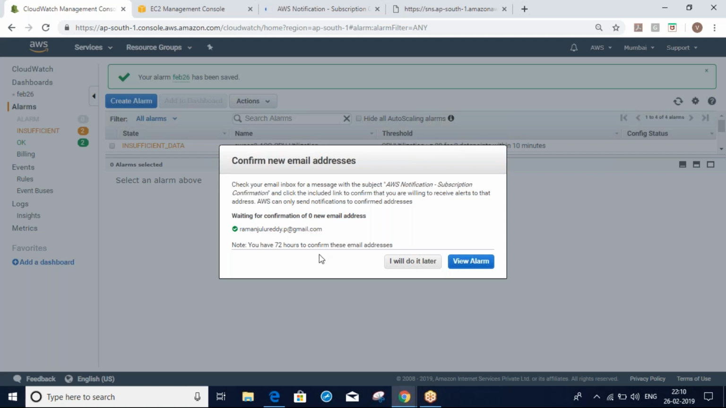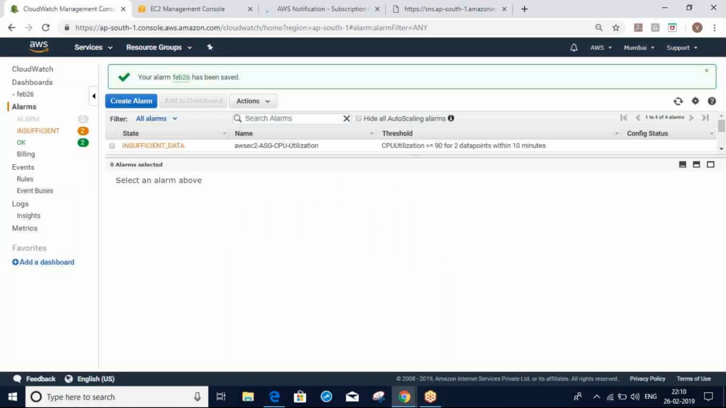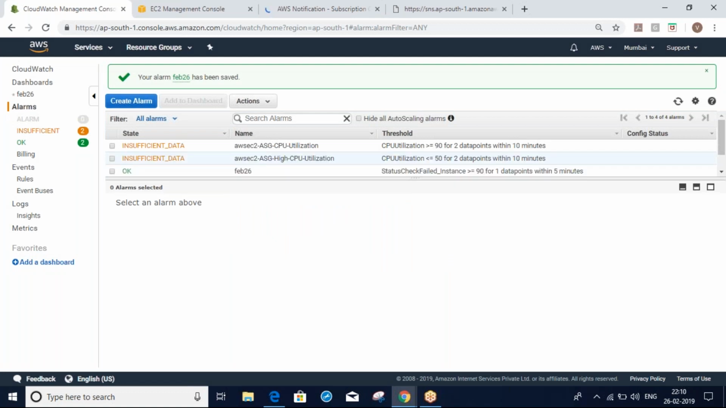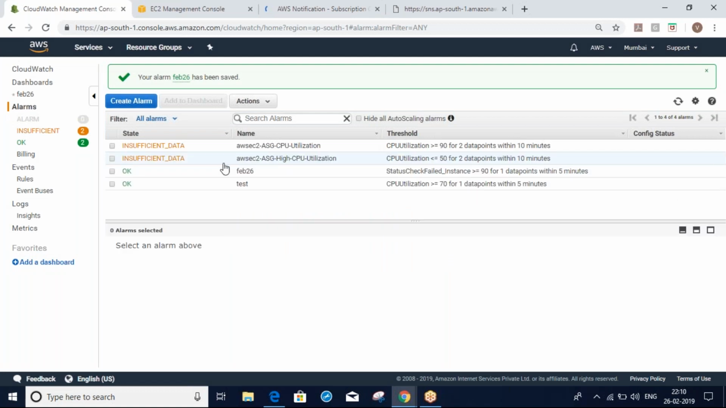So now we are waiting for your alarm. If it reaches whatever we configured, okay. As of now, it is okay, nothing is there. If it reaches something like 90% CPU, then you will get one notification, one mail.